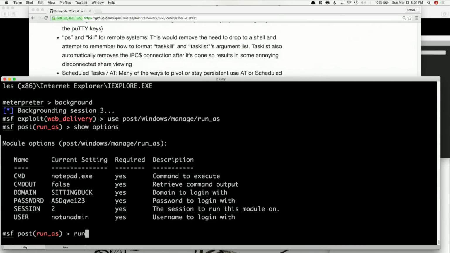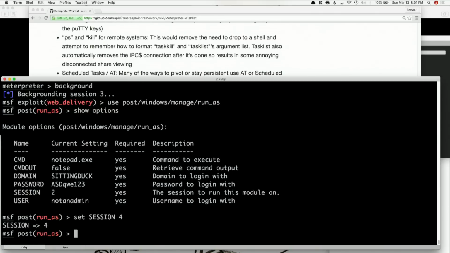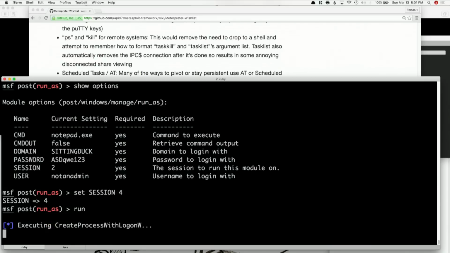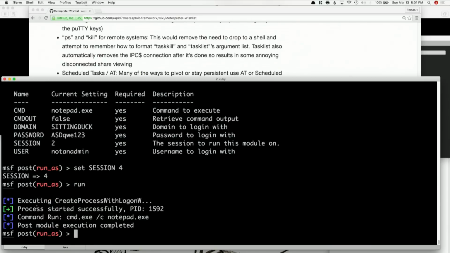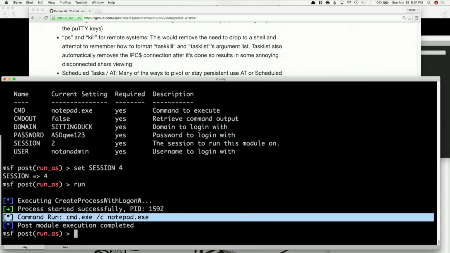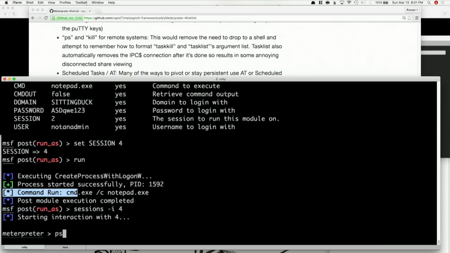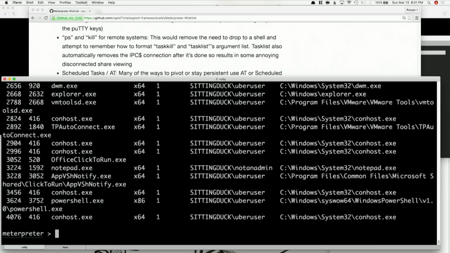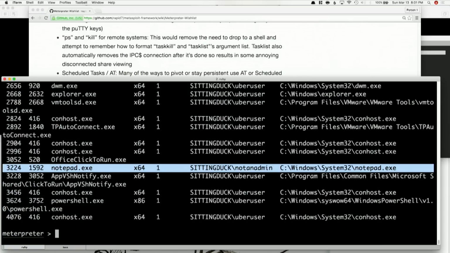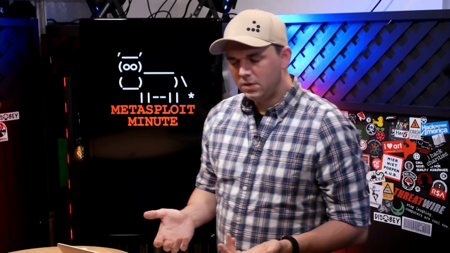So we type run. Oh, we got to set the session. Session to, I believe it's 4. Run. And you can see that it's creating a PID with notepad.exe. And if we go back to session 4, and do a PS again, we should see Notepad running as not an admin. So you might think, how is this useful?